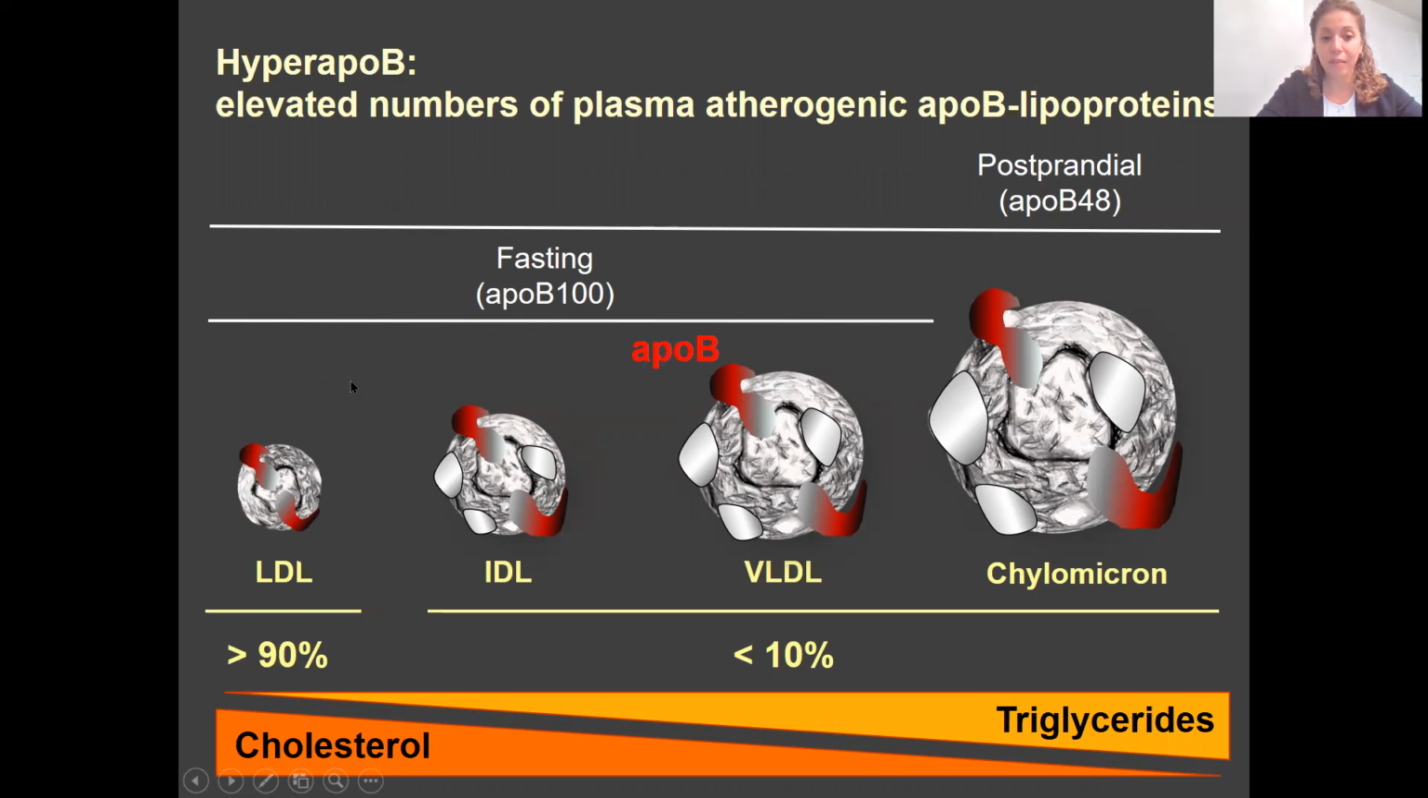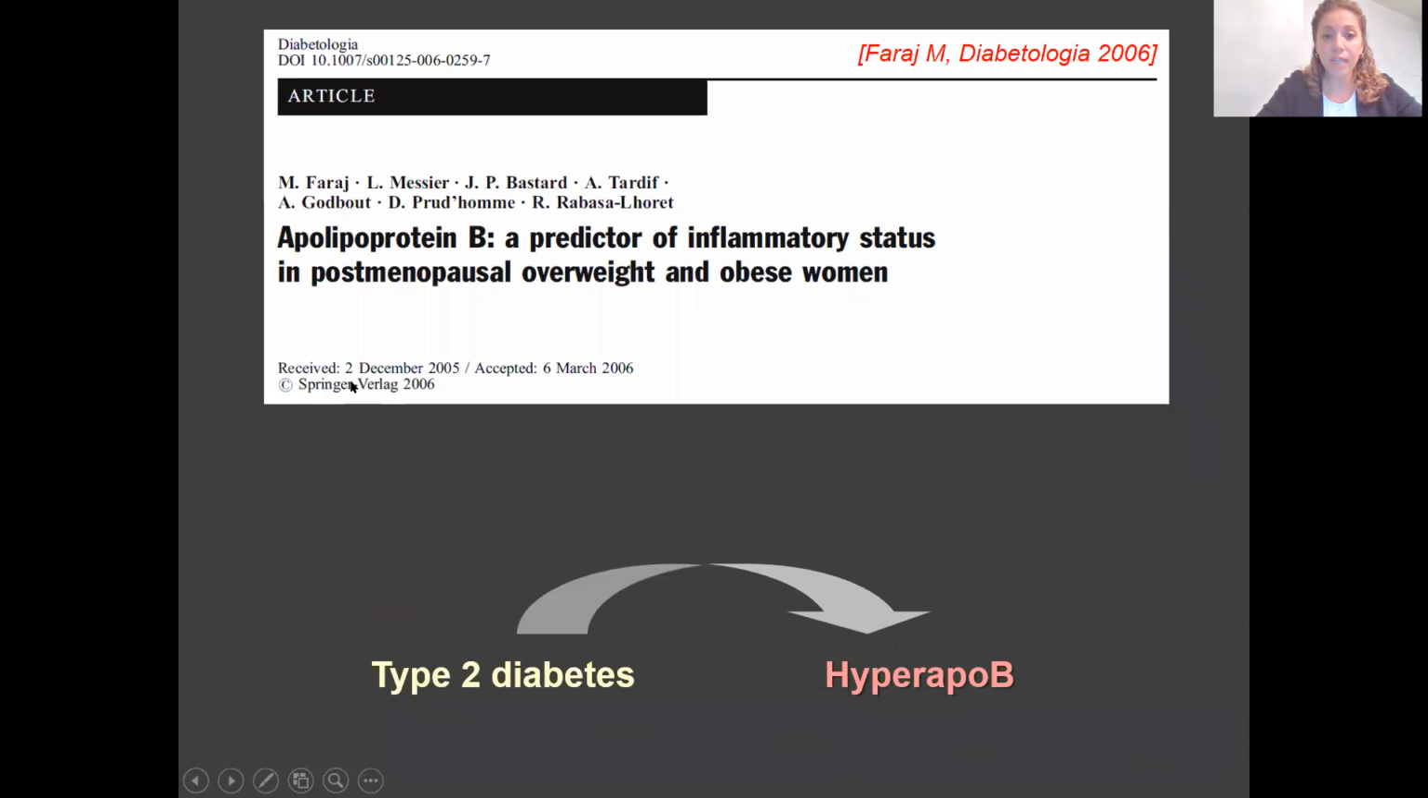by many clinical studies. In 2006, we took the number of these particles rather than their cholesterol content, and we showed that indeed plasma ApoB is a predictor of inflammatory status in postmenopausal overweight and obese women. Now, hyperapoB is a known dyslipoproteinemia that promotes cardiovascular death in subjects with type 2 diabetes. And we had just shown that ApoB is a predictor of inflammatory status.